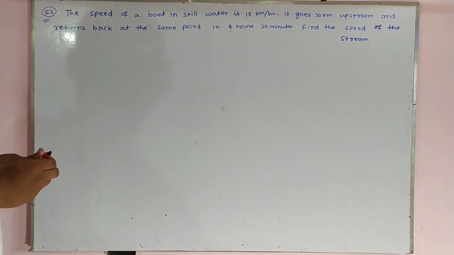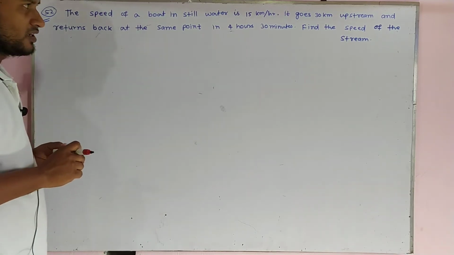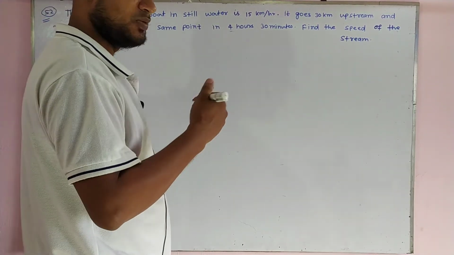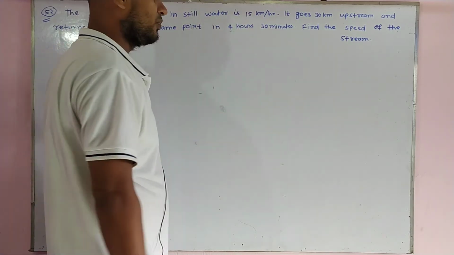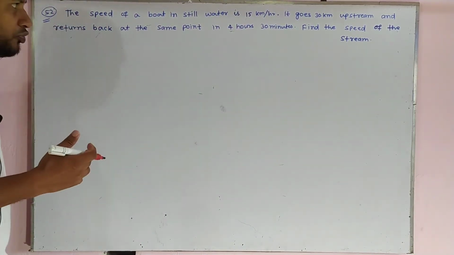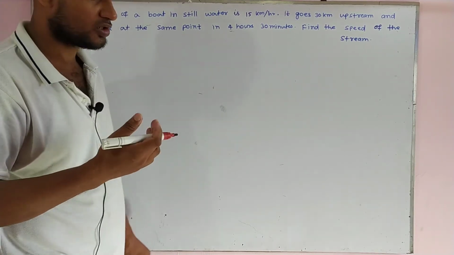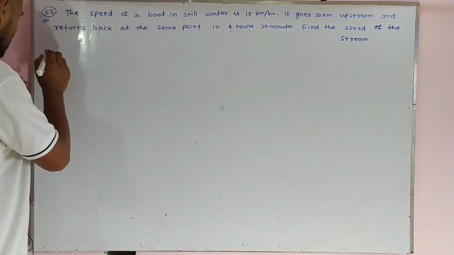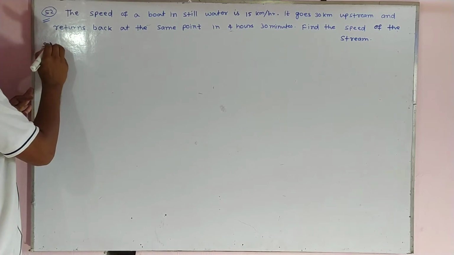Let us see question number 52. The speed of a boat in still water is 15 km per hour. It goes 30 km upstream and returns back to the same point in 4 hours 30 minutes. Find the speed of the stream. Let us see the solution of this question.